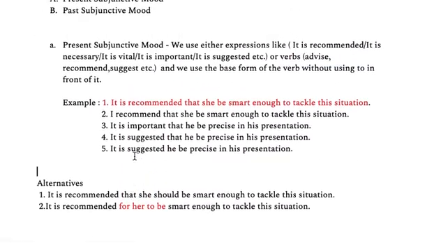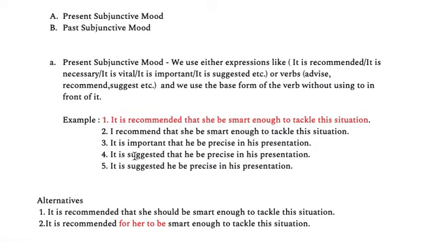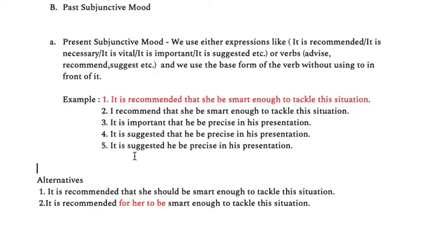Now, always remember that I told you that subjunctive mood is used in an unreal situation. You are not taking it as a statement. If you're saying it is recommended that she be smart enough to tackle the situation, I'm not passing a statement that she is smart enough to tackle the situation. No, you are giving a hypothetical example that if she be smart enough to tackle the situation, things would be fine. So you are imagining her to be smart. That's how you are using a hypothetical situation, not a real situation, and that is called subjunctive mood.